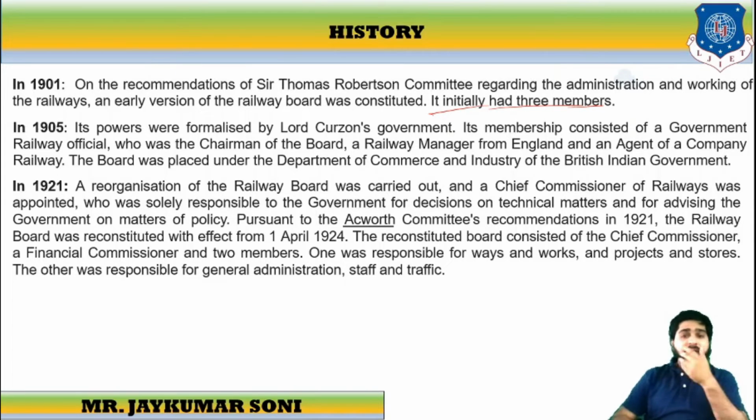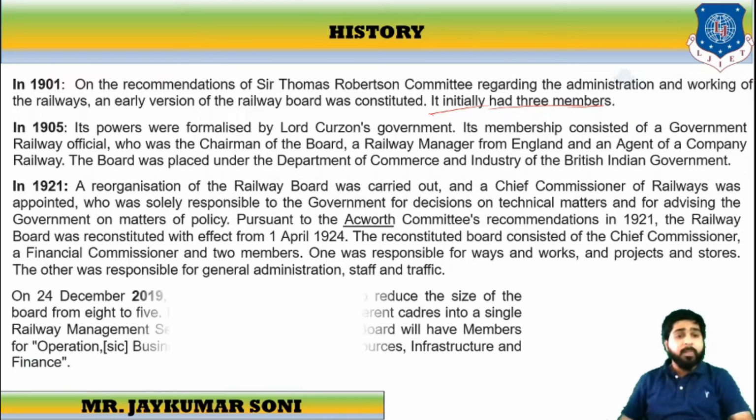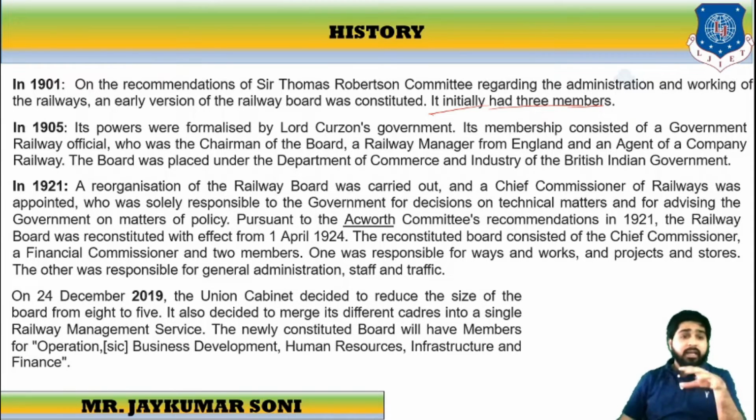Pursuant to the Acworth Committee recommendation in 1921, the railway board was also reconstituted with effect from 1st April 1924. And on 24th December 2019, the Union Cabinet decided to reduce the size of the board. First it was 8, now the number is reduced to 5.